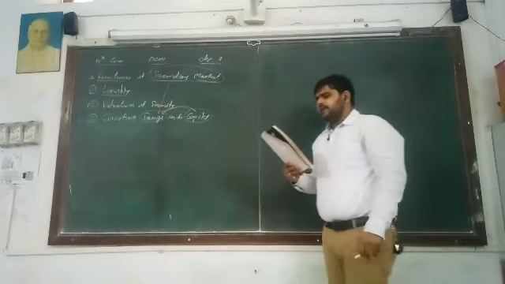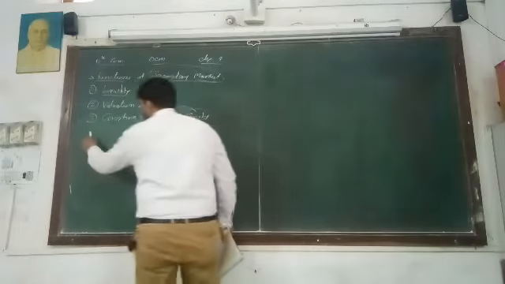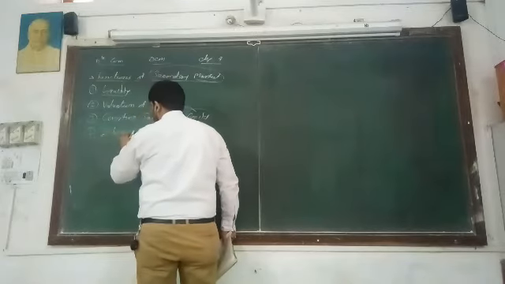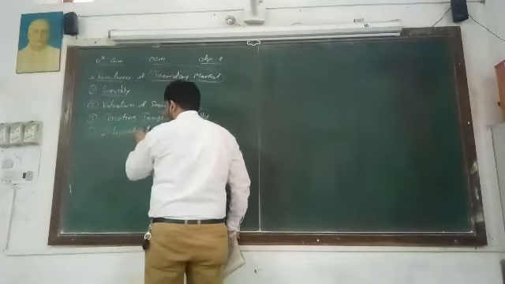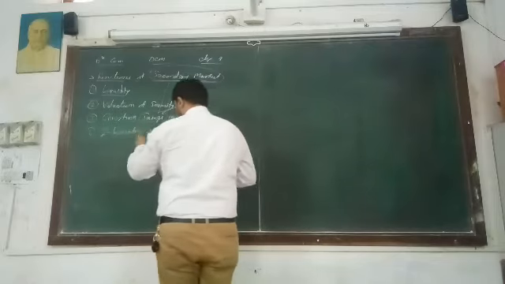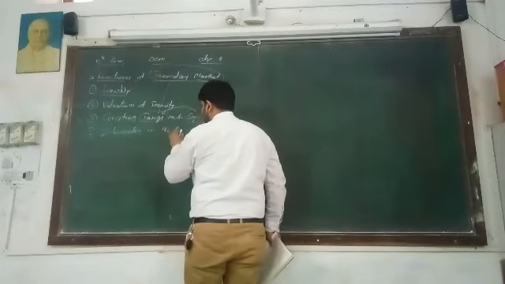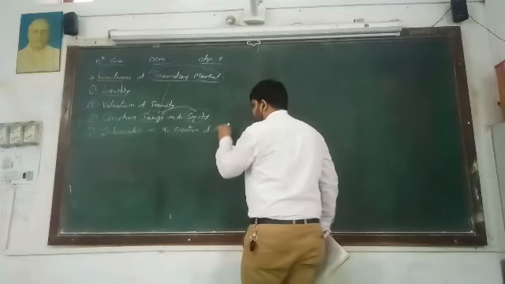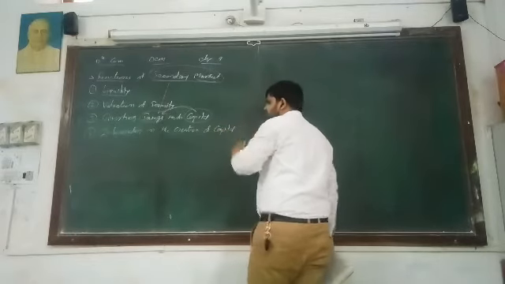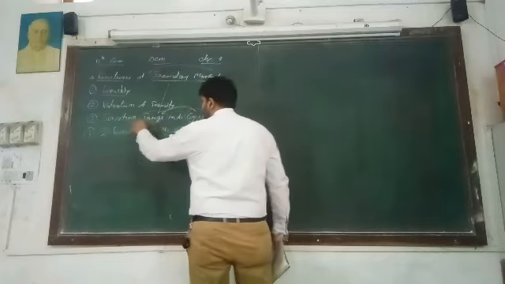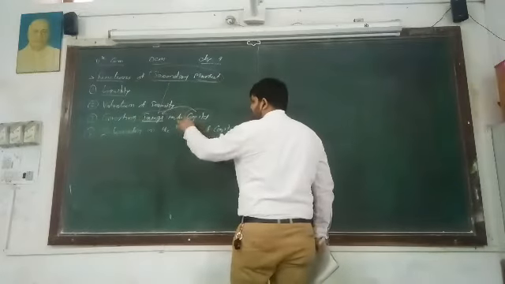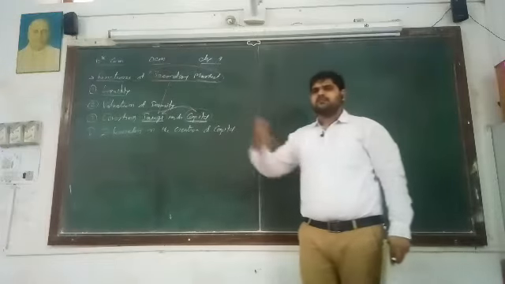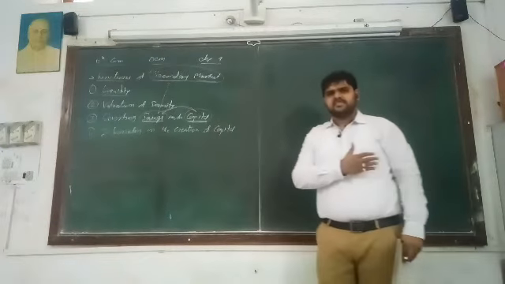Next, number four, intermediary in the creation of capital. As we know, there are two parties: number one, a person who is saving, and second, a person who wants to collect capital. That means normal people in society as well as businessmen.